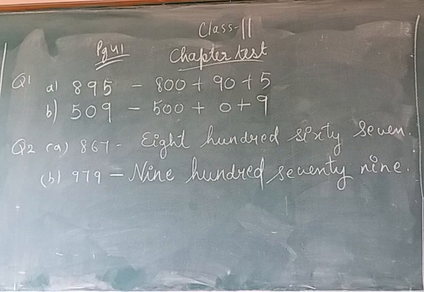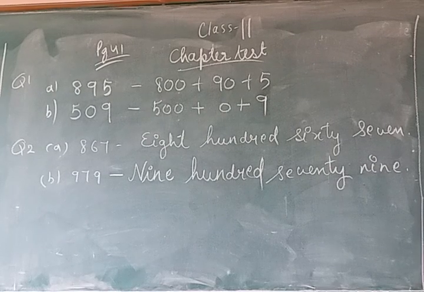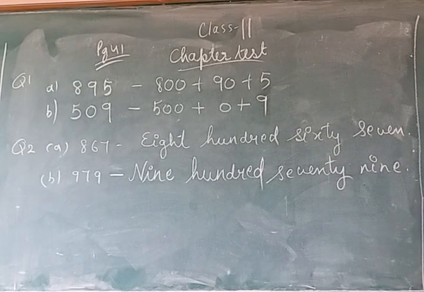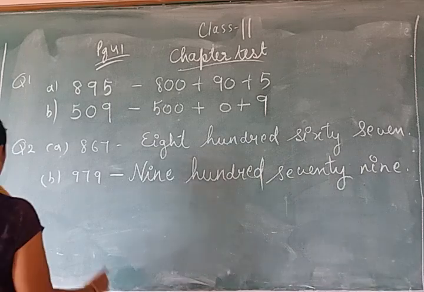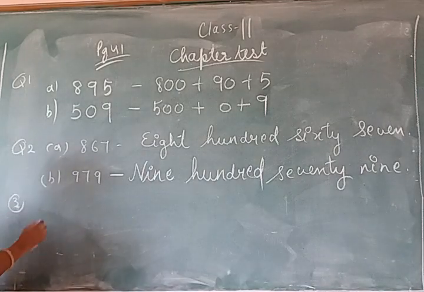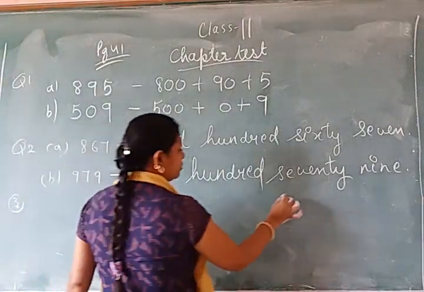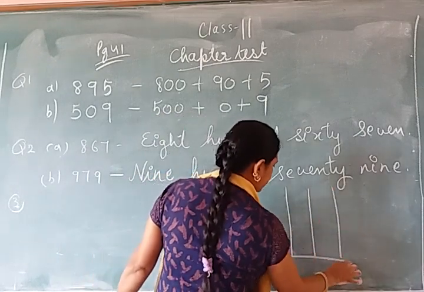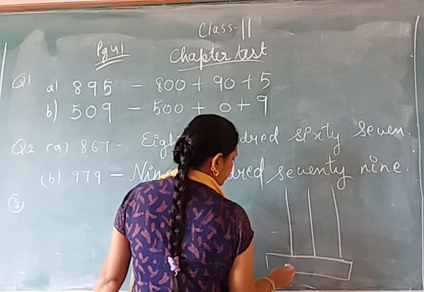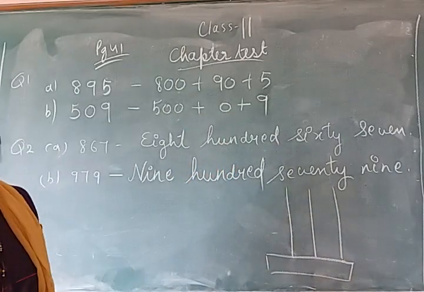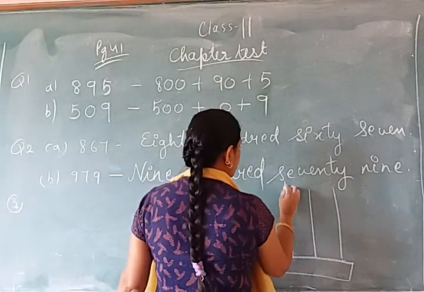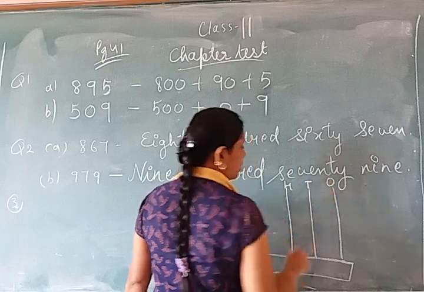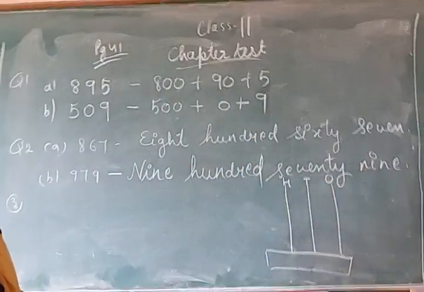Now for the third question, an abacus is drawn. So I am drawing the abacus for the third question here. You see in your book.